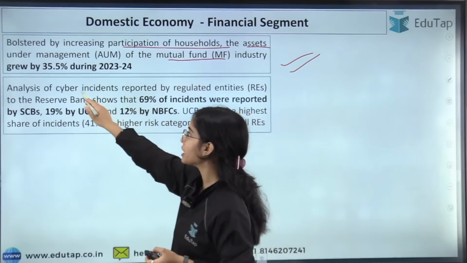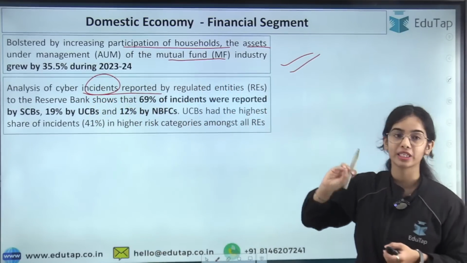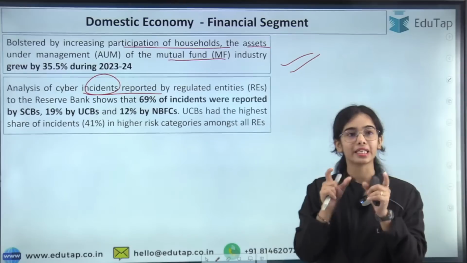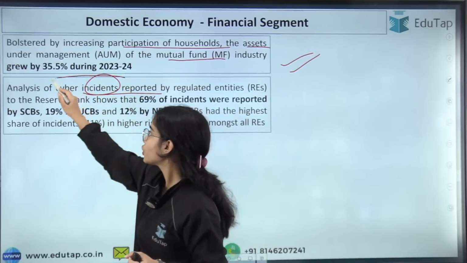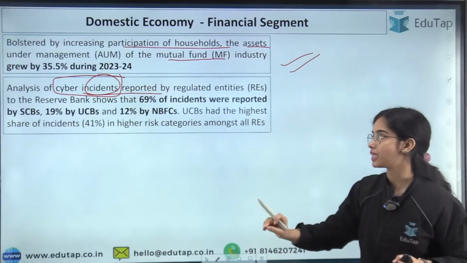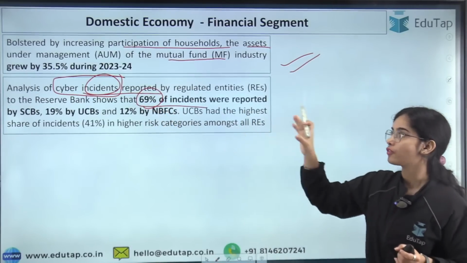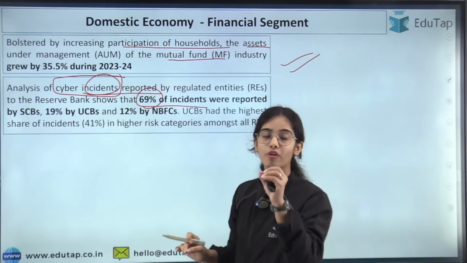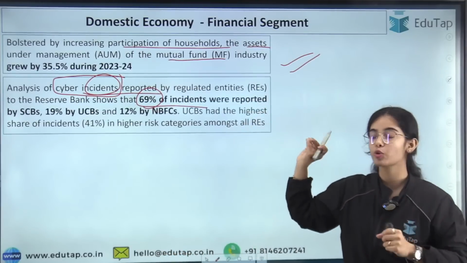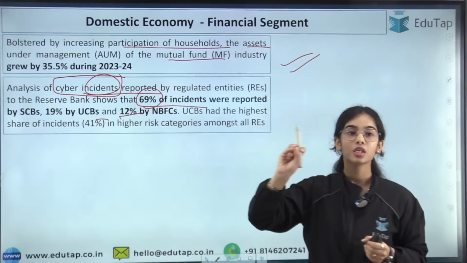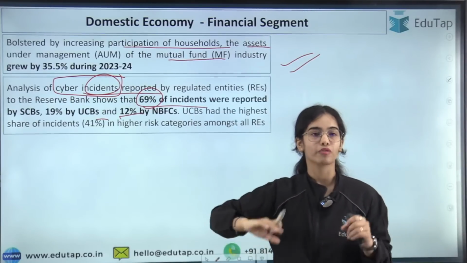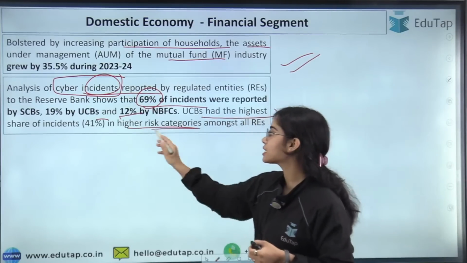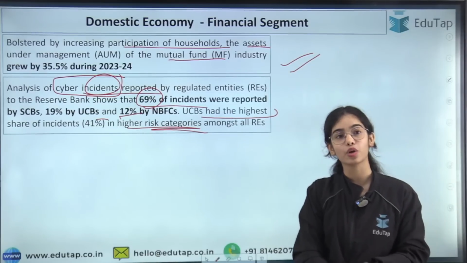Next is the analysis of cyber incidents reported by the regulated entities. The scheduled commercial banks, the urban cooperative banks and the NBFCs have reported data regarding cyber incidents to the Reserve Bank of India, and as per the data, 69% of the cyber incidents were reported by the scheduled commercial banks, 19% by the urban cooperative banks, and 12% by the NBFCs of the total incidents. The urban cooperative banks had the highest share of incidents in higher risk categories, that is, they are facing the high risk category of cyber incidents.